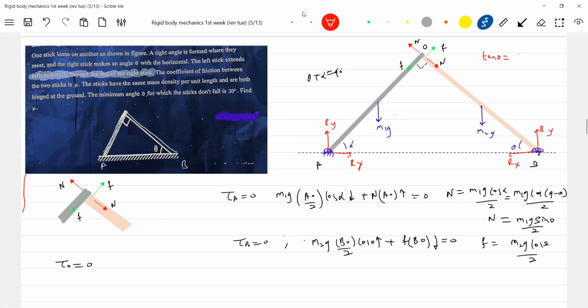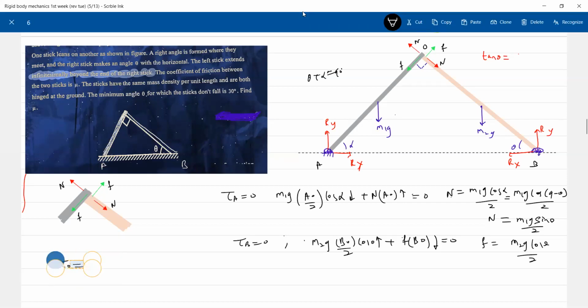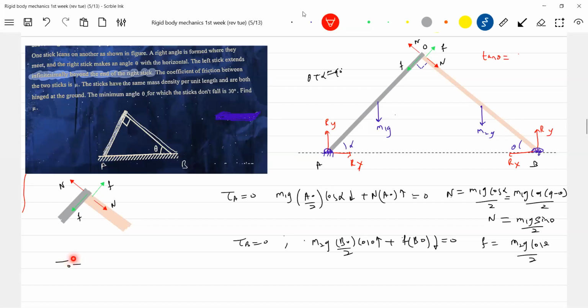So Ry is what we have to do. How are they equal, sir? The overall system 2Ry should be equal to (M1 plus M2)G.